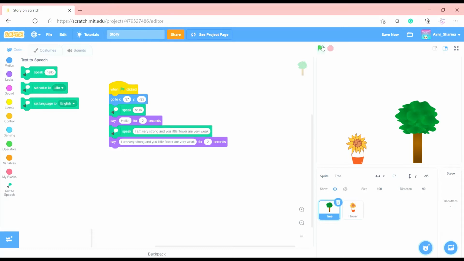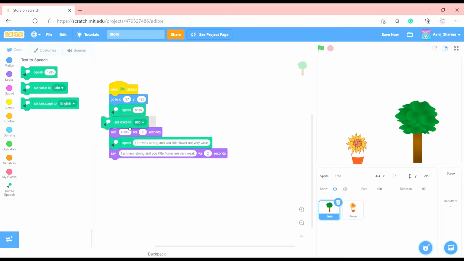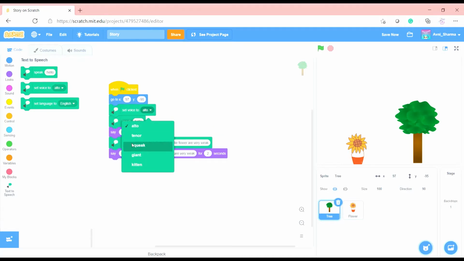Let's see what we have made. Hello. I am very strong and you, little flower, are very weak. Now we don't want him to be a girl. We will make him a boy. So let's switch the voice to tenor. Hello. I am very strong and you, little flower, are very weak.